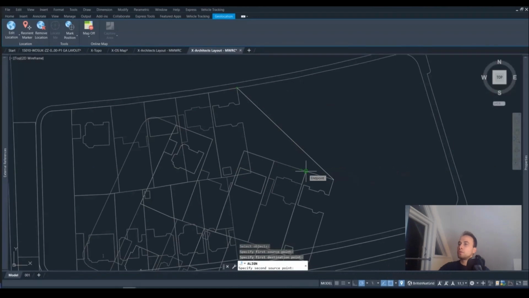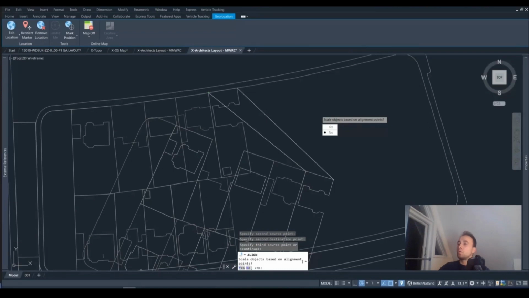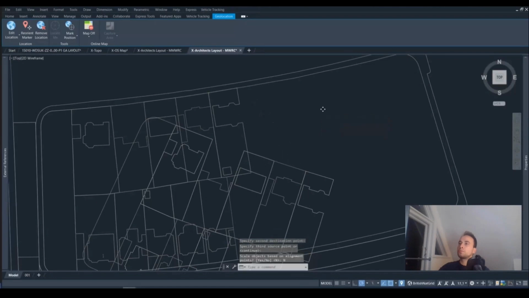Second source point would be at this location, and we press it on the right destination point. We don't need even the third point. Third point is the final point that the align command is using. By this point, two would be enough. If we press enter again, it is asking us if we want to scale the objects. We don't want to do this in this case, so we press no.